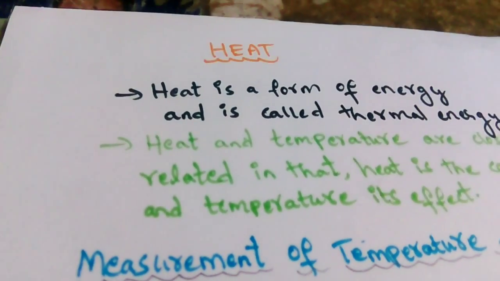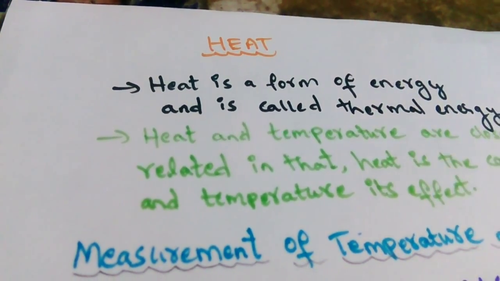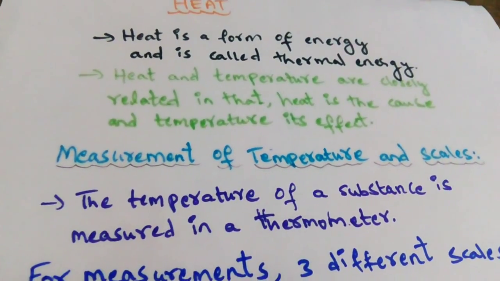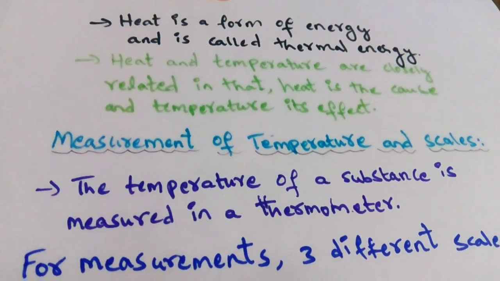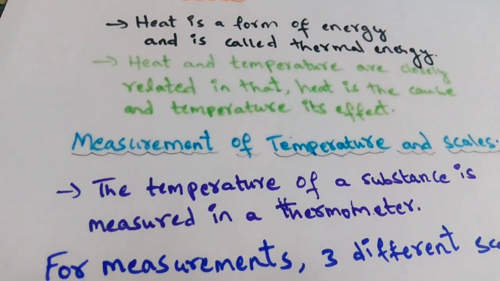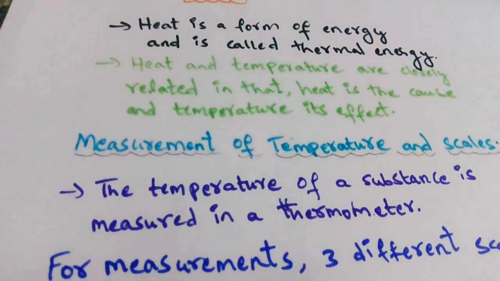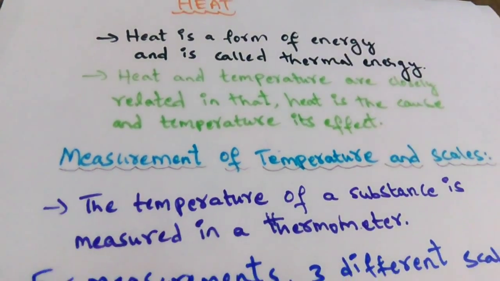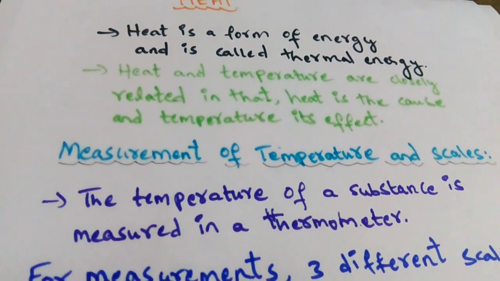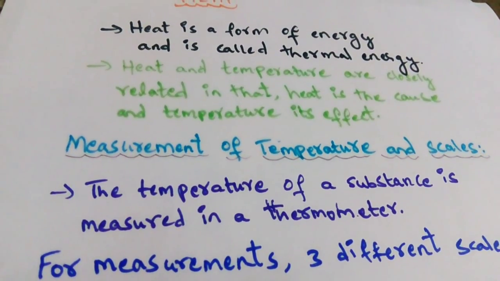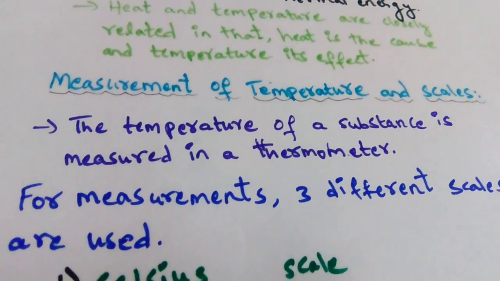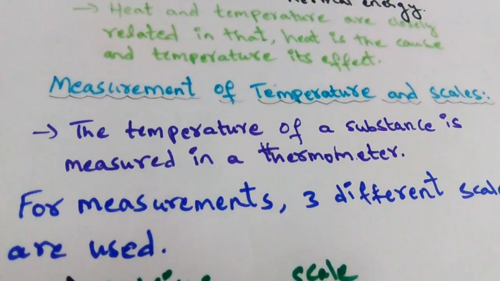Let's see what instruments are used to measure temperature. So, measurement of temperature and some scales. The temperature of a substance is measured in a thermometer. So the basic one: temperature is always measured in a thermometer. I repeat this point once again. The temperature of a substance is measured in a thermometer. There are three different types of scales which are used for this measurement. Let's see about that.